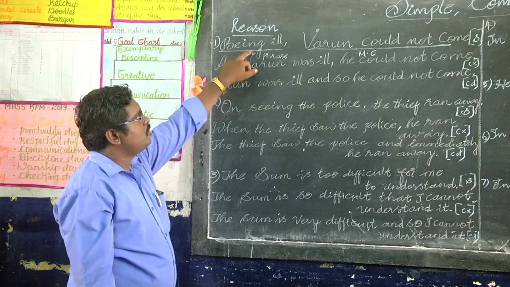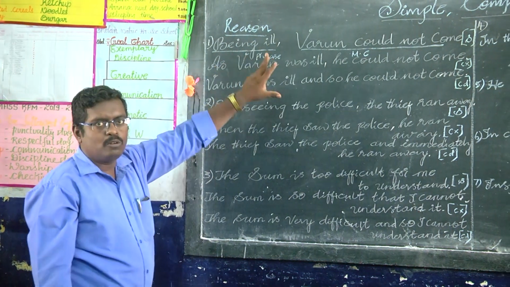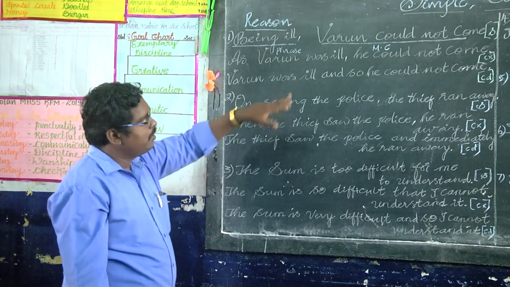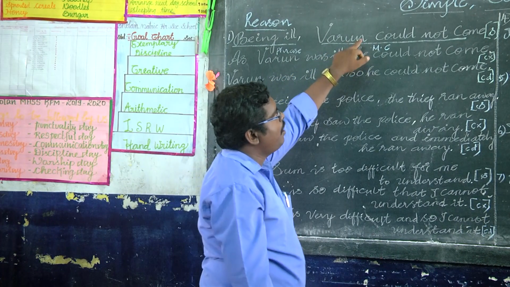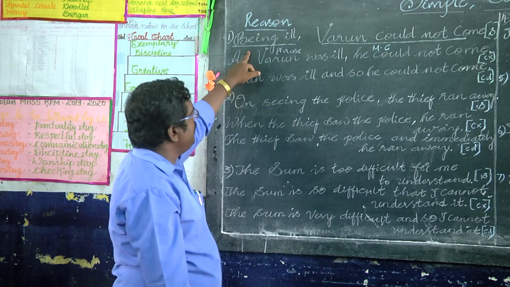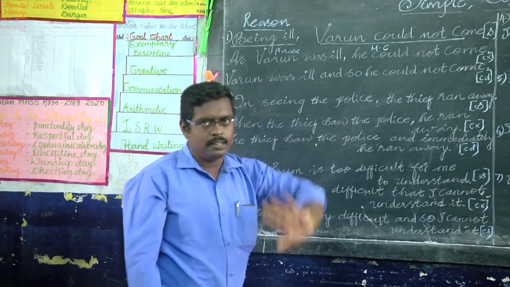There is no subject and verb in the phrase, but the main clause has a subject and verb and it completes the sentence. So, being ill, Varun could not come is a simple sentence.